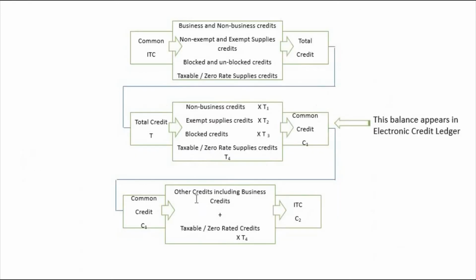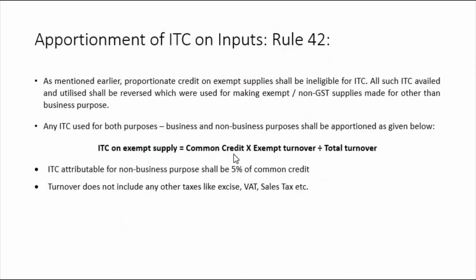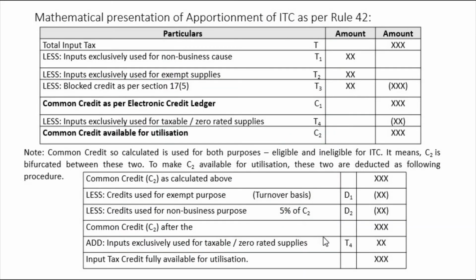Let me show you the formula, which is the multiplication of C2 common credit. We are calculating turnover, right? 5% of common credit, this is also a percentage, and because we are calculating this ITC attributable for non-business purpose on percentage basis, we are deducting this T4 here this way, because this value will be less, and on this less value you are going to get the turnover basis D1 and D2, right?